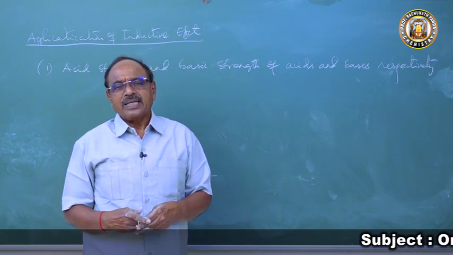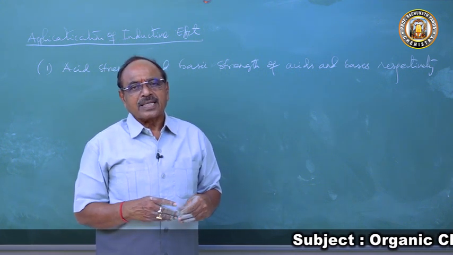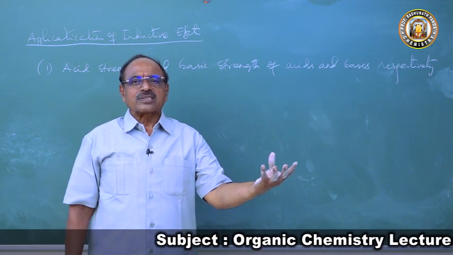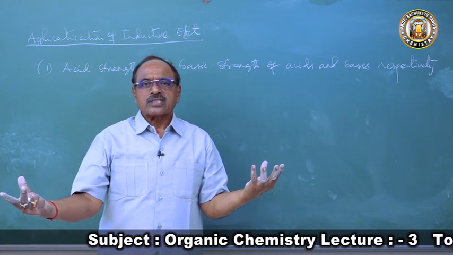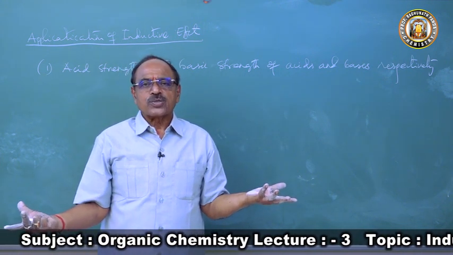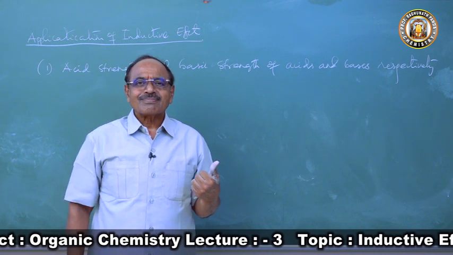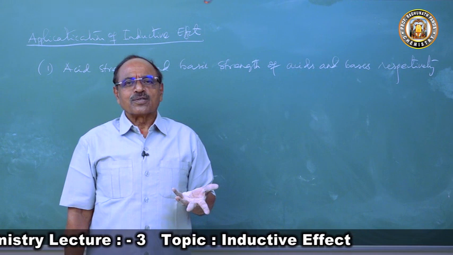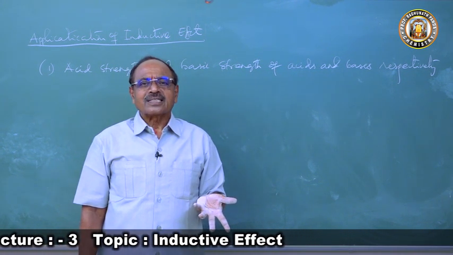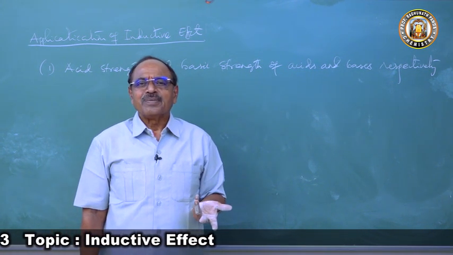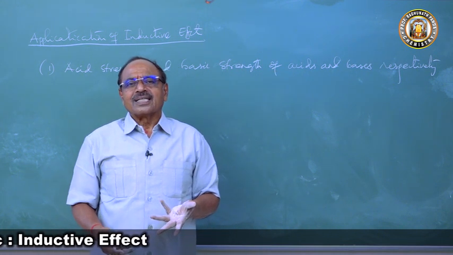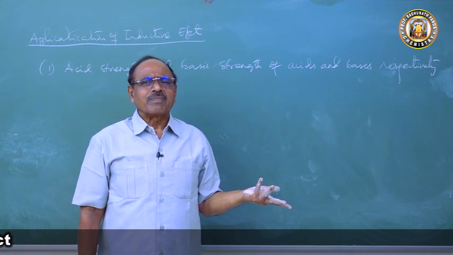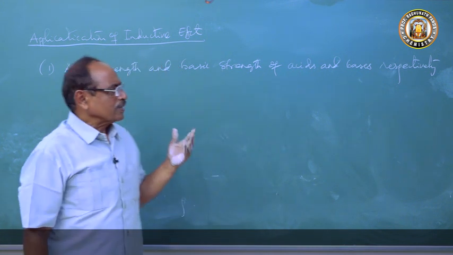Or, primary amine is more basic than ammonia. Methylamine is more basic than ammonia. Write the structure of ammonia, NH3. Write the structure of methylamine, CH3NH2. What is the difference? CH3 group. What is the CH3 group? An electron releasing group. What does it do? Plus I effect. So because of plus I effect, methylamine is more basic than ammonia. Very nicely you could explain this. It is not necessary to remember or mug up this. So this is the system.